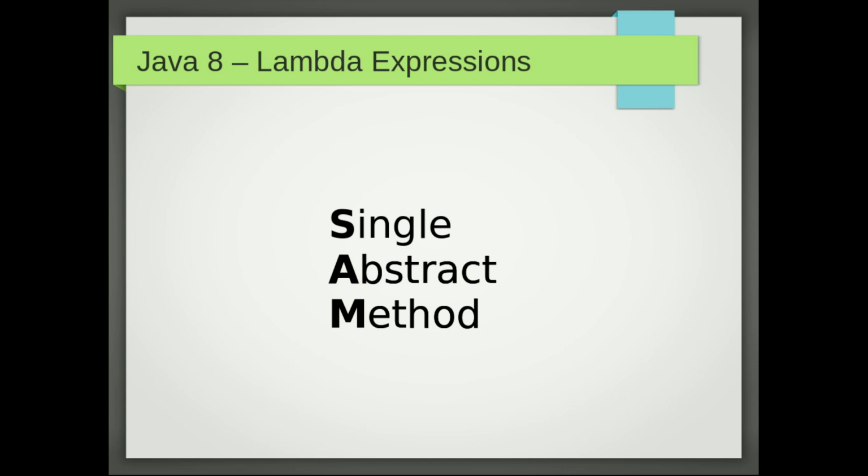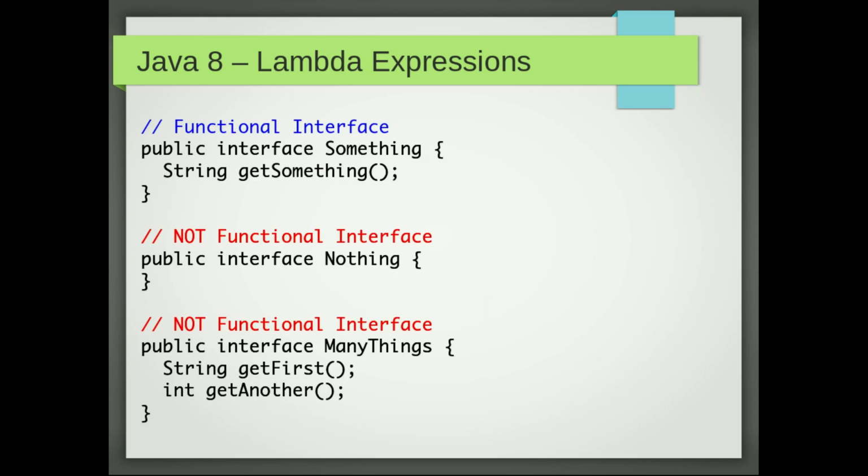And it's not the end. There is even more surprising news. Now you can have an implementation in the interface. That means you can have a method body in the interface. Does that mean Java now supports multiple inheritance? Yes, it does, but I'm not talking about it right now. I will when I talk about default methods. So, single abstract method. If an interface has a single abstract method, that's a functional interface type.